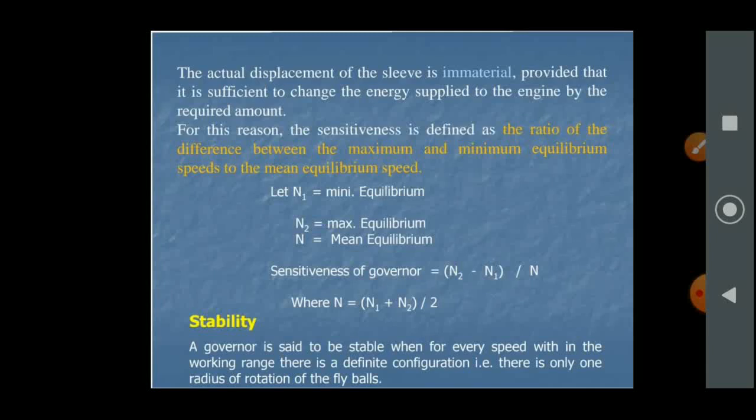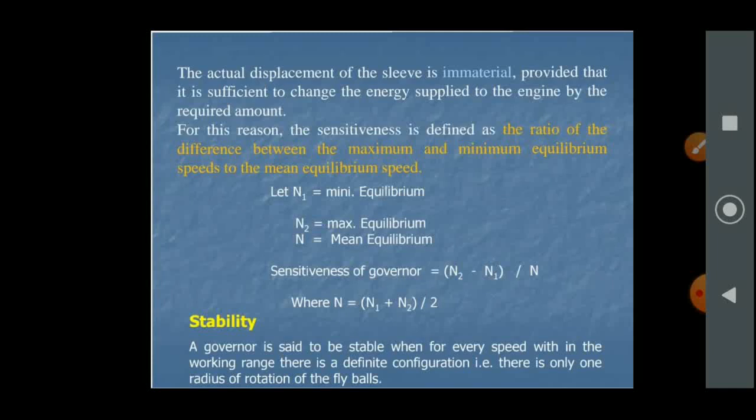Now let's see the mathematical formula for sensitiveness. Let N1 be the minimum equilibrium speed, N2 the maximum equilibrium speed, and N the mean equilibrium speed. Sensitiveness of the governor is given as (N2 minus N1) divided by N, where N is nothing but the mean, (N1 plus N2) divided by 2.